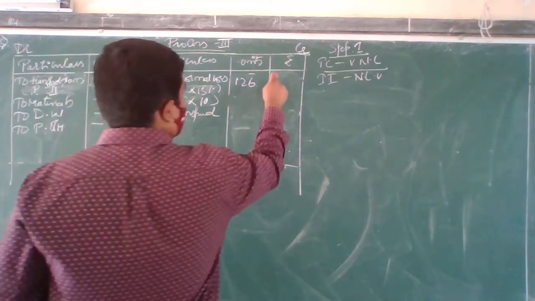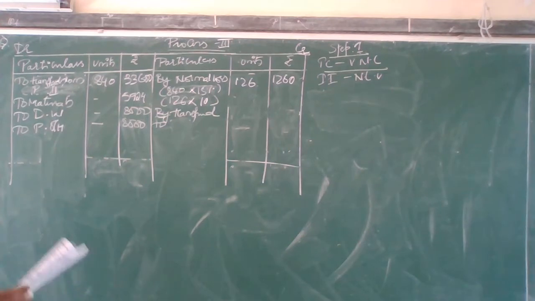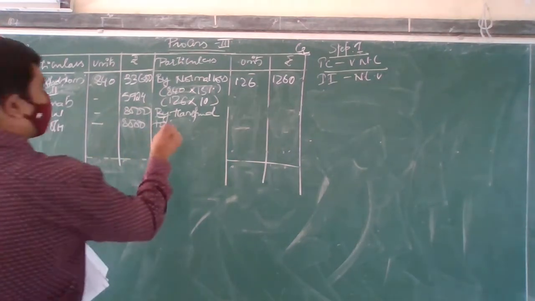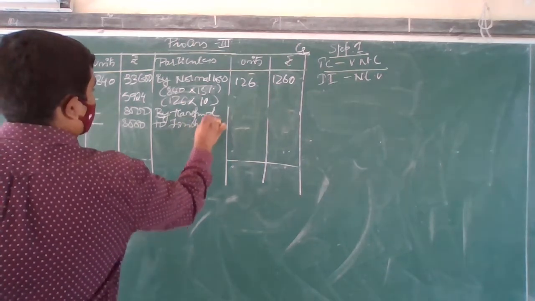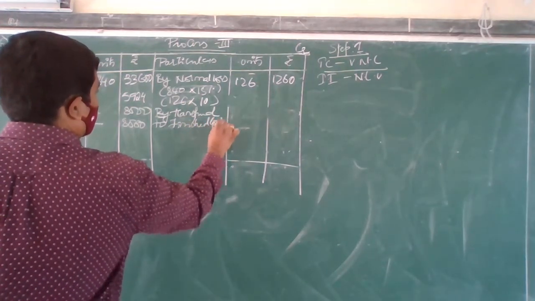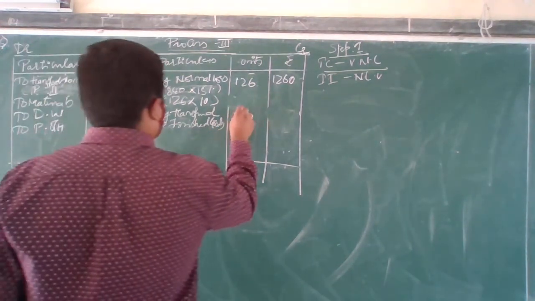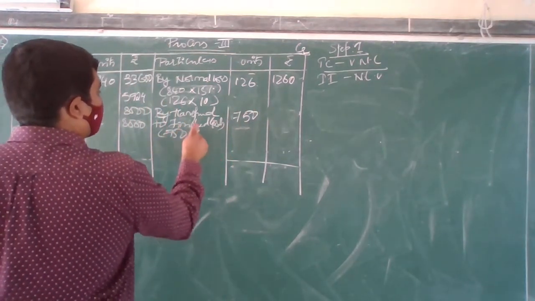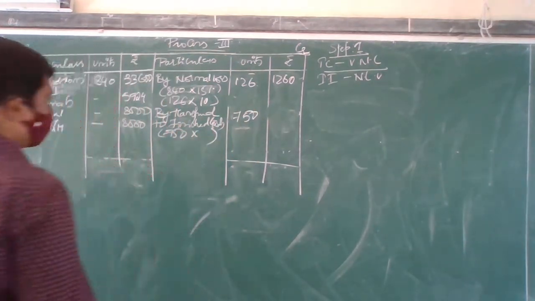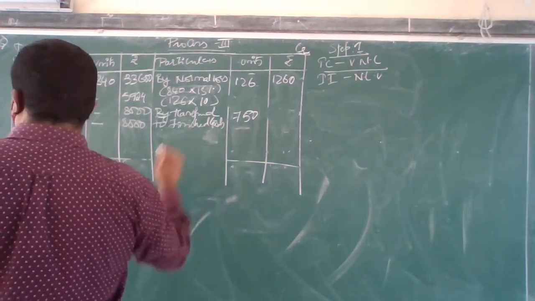So 1260 I have to, by transferred to finished goods, because this is your last process. Okay, finished goods. So how much we have the finished goods, that is 750. 750 I have. Sorry, don't take this. Sorry, this is 750 I have.